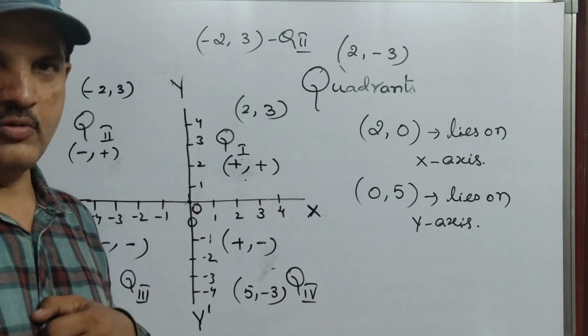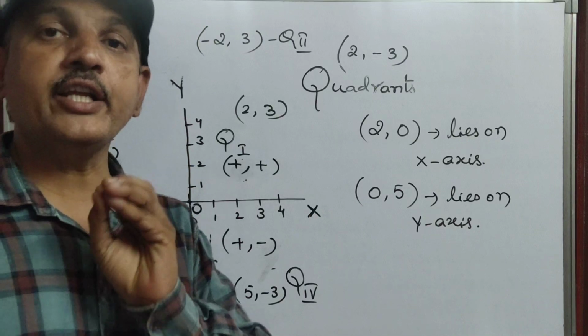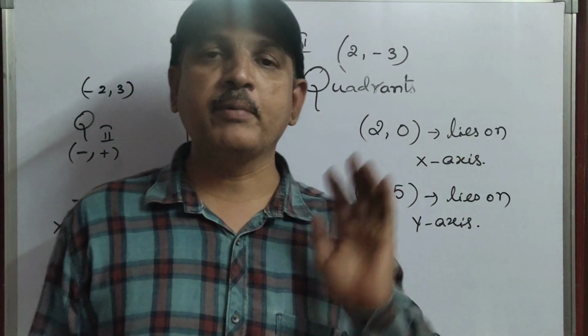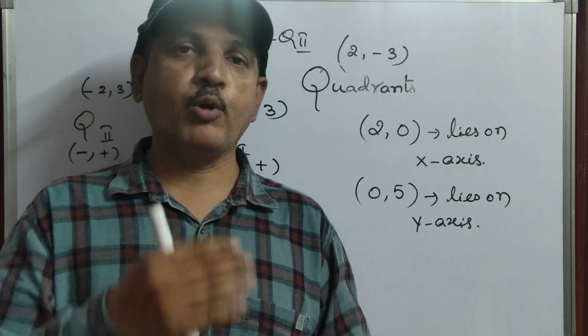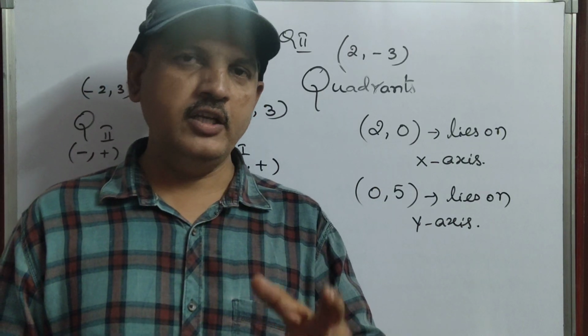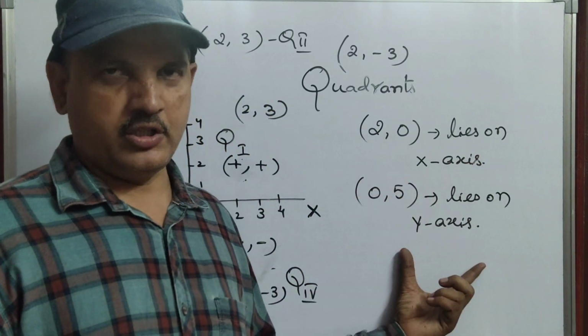You may get a doubt now. This is completely dependent upon the plotting of the points. After plotting the points only, you will know very clearly why you got these two names.